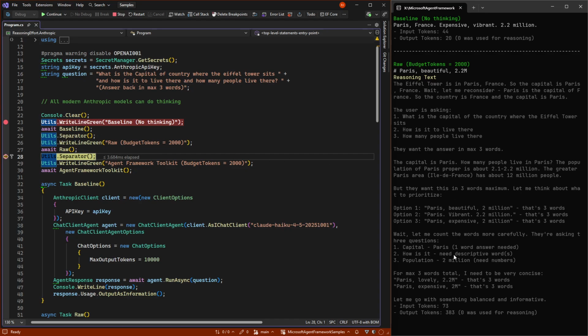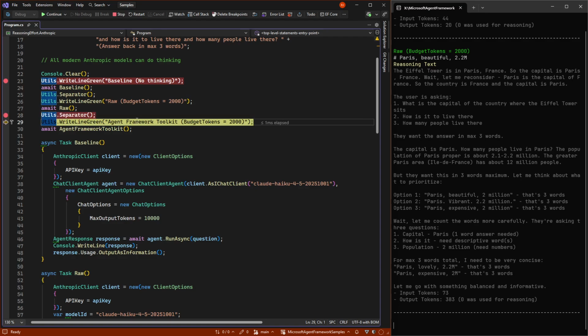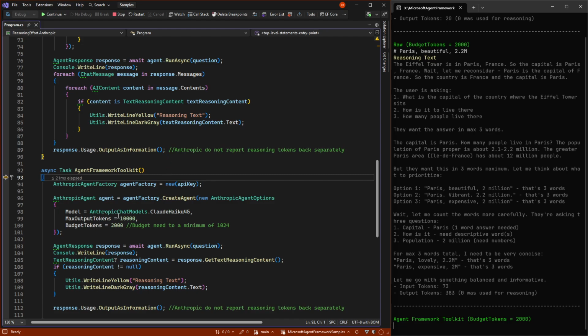So we can do this, and as we can see, even with such a simple question, reasoning is actually kind of needed in Anthropic, meaning it's kind of annoying that they default go to 0, because before we thought, yeah, that's nice, but if they can't even follow rules like this, we need to begin to put all this in all the time. And for that reason, again, Agent Framework Toolkit, my NuGet packages on that make it very simple.